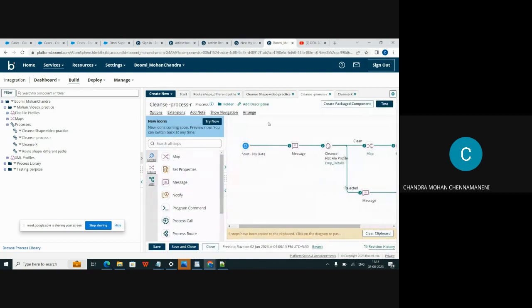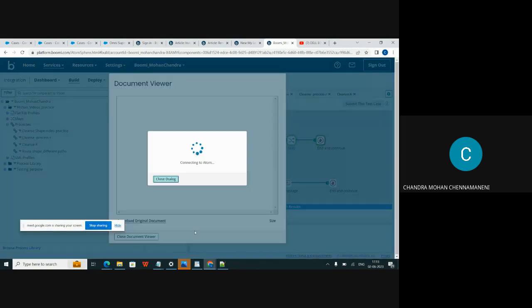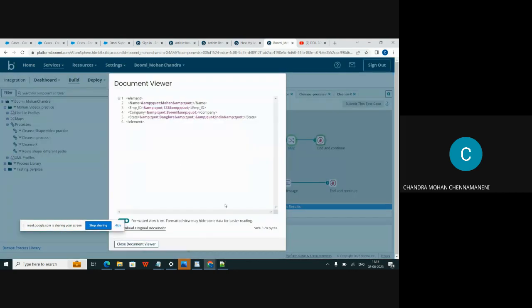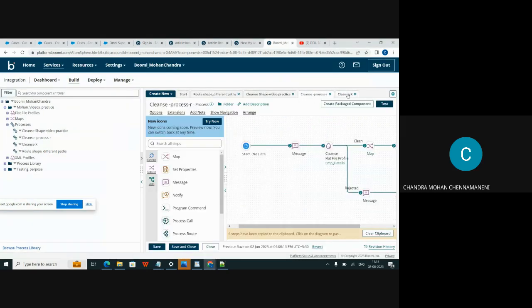Let's run the process in test mode. If you check here and see the output, the condition will be satisfied and execute the clean shape, and the output is the execution path. And here, when the condition will not be satisfied, it goes for the reject path.